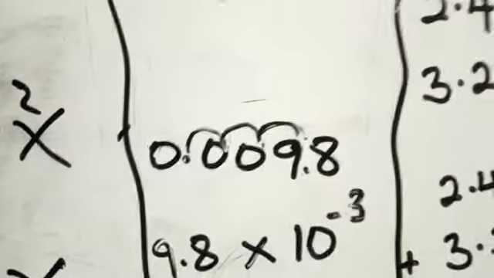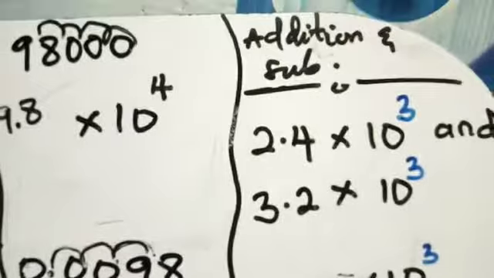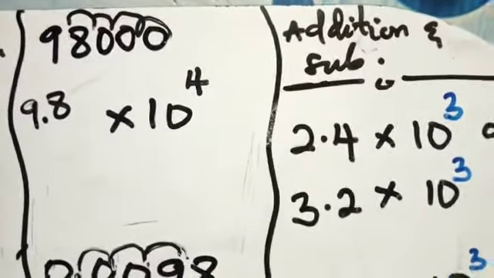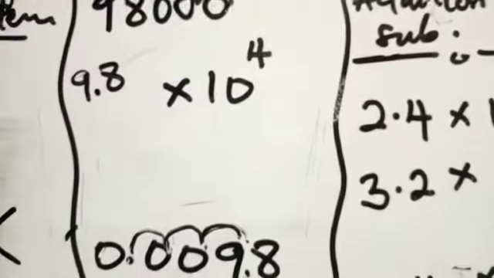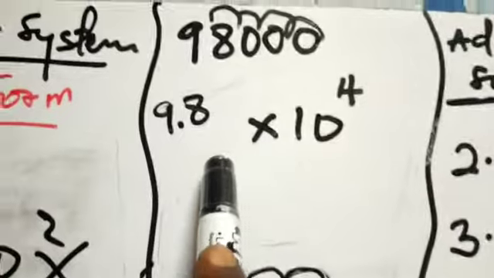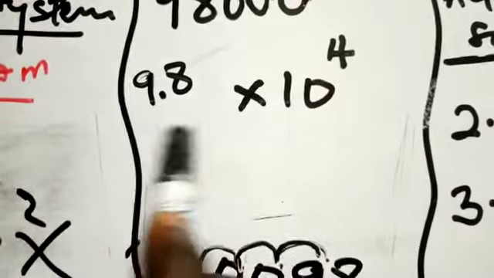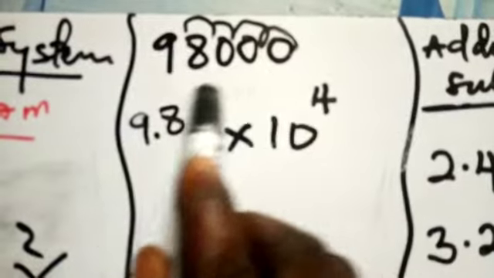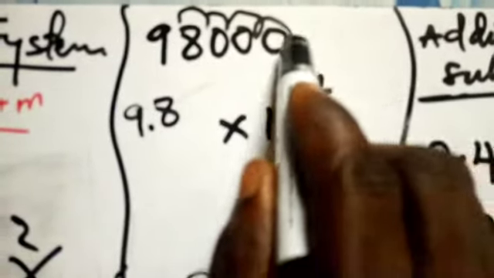So very simple. Now let's check out the addition and subtractions in a standard form. But before that, assuming they give you something like this, they want you to rewrite it in a whole number, right? This is what I mean by the whole number. A whole number is the number that has no point within.